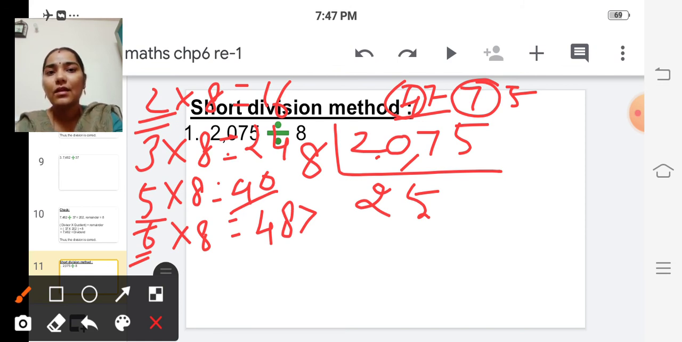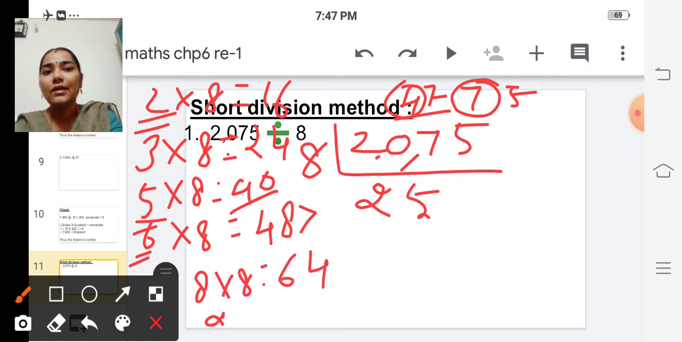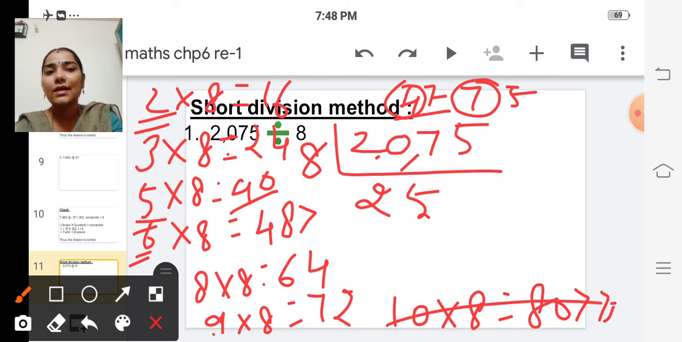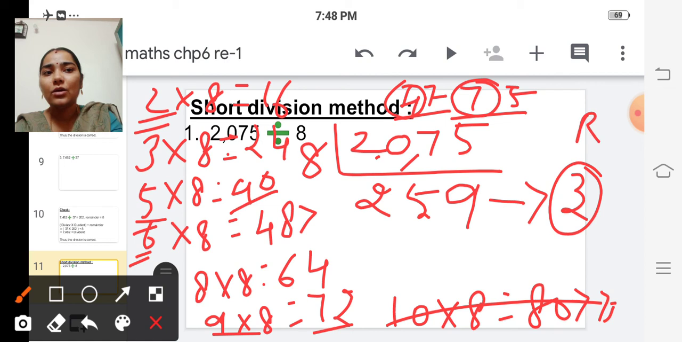75. 8 8s are 64 and 9 8s are 72. 10 8s are 80. So 80 is greater than 75. So we cannot take this. So we will take 9 times. Okay. So we have to write 9 here. And what is the remainder? 75 minus 72 is 3. So the remainder is 3 and the quotient is 259.